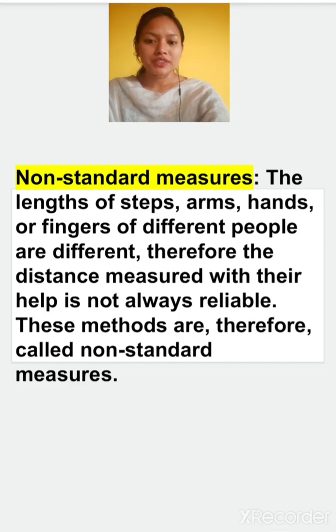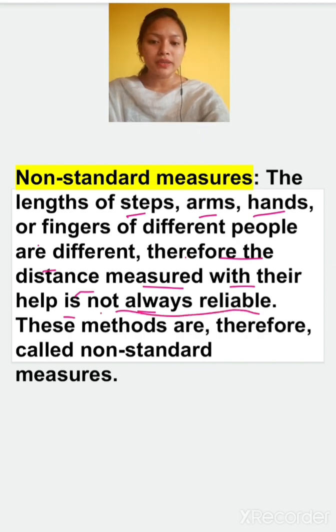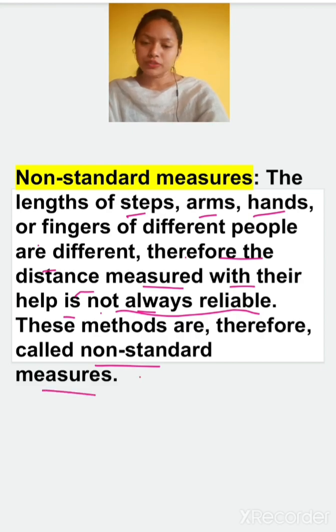The length of steps, arms, hand or finger of different persons are different. Therefore, the distance measured with their help is not always reliable. These methods are therefore called non-standard measurements. These are cubit, foot, hand span. All these are examples of non-standard measurement.